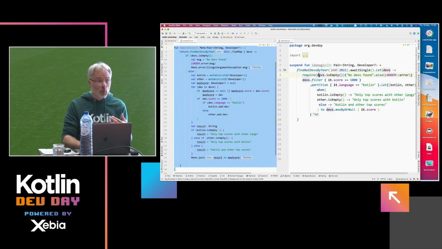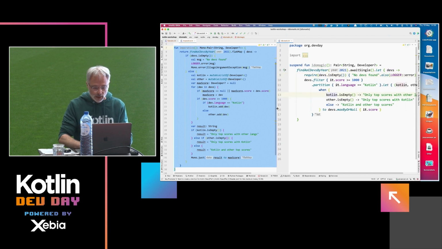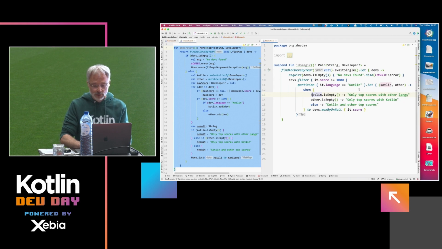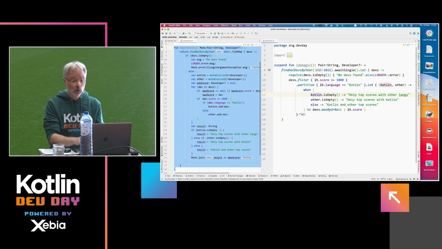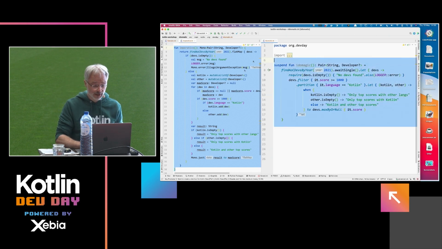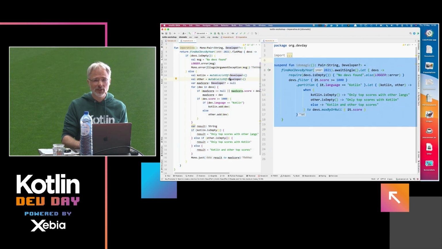We also made way more clear what kind of intent we have, so we filter, we're partitioning. We use these named variables to clearly identify what we're resulting with. And when your code base starts to look more like that on a larger scale, I definitely assure you that programmers will be happier to work with it. At least that's really the experience I have.